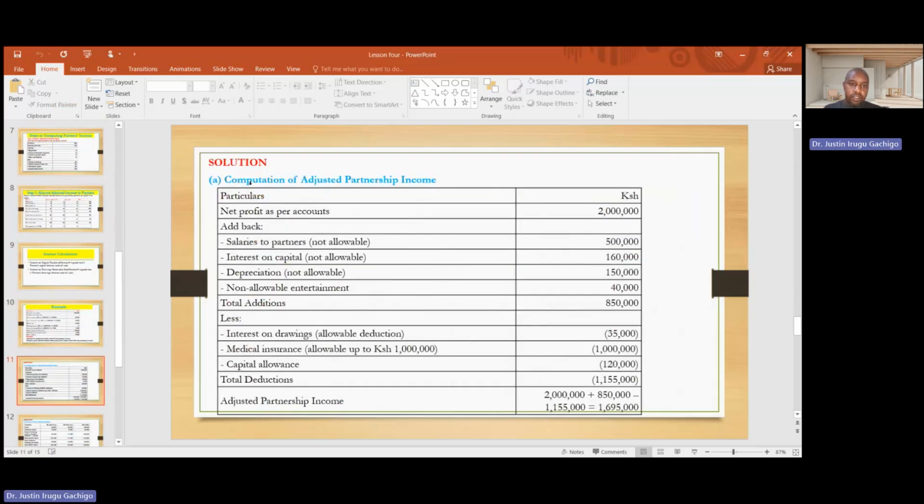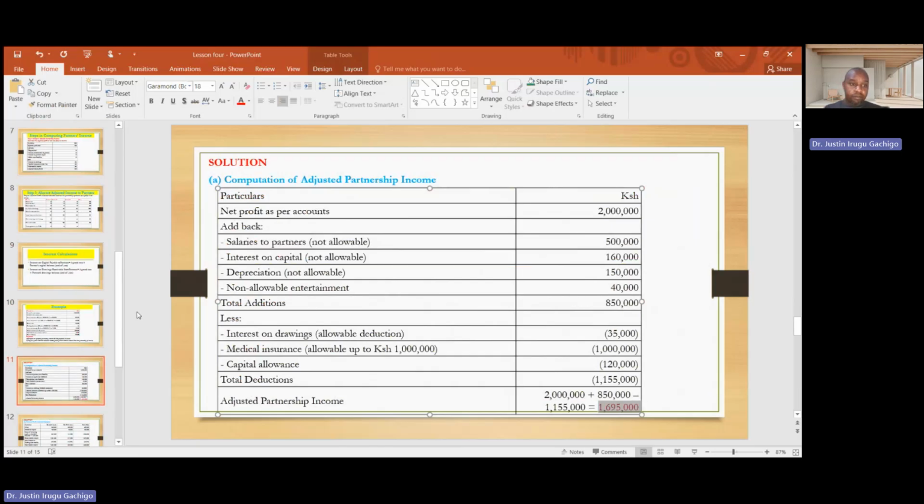So here we start by computing the adjusted partnership income. We start with the net profit as per the account that is given. Salaries to partner, this is not allowable, we add back. Interest on capital, we add back, it's not allowable. Depreciation, we add back. Non-allowable entertainment, we add back. Then you get the totals. Then less the allowable deductions. Interest on drawing is allowable. Medical is allowable. Capital allowance is allowable. Get the total deduction, and this is the adjusted partnership income that you can see there.